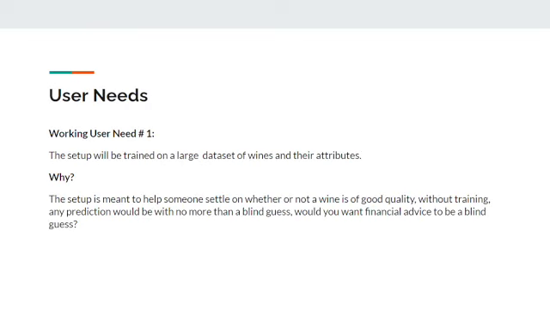So we have to make a program with needs. What's the first need? The first need is that the software is going to be trained on a large data set of wines and their attributes. Why? Well, the software is meant to make a guess about a wine and its qualities. If you don't train it on the data set, which tells it how certain attributes correlate to certain qualities, it's essentially a blind guess. You don't want a blind guess when telling quality.